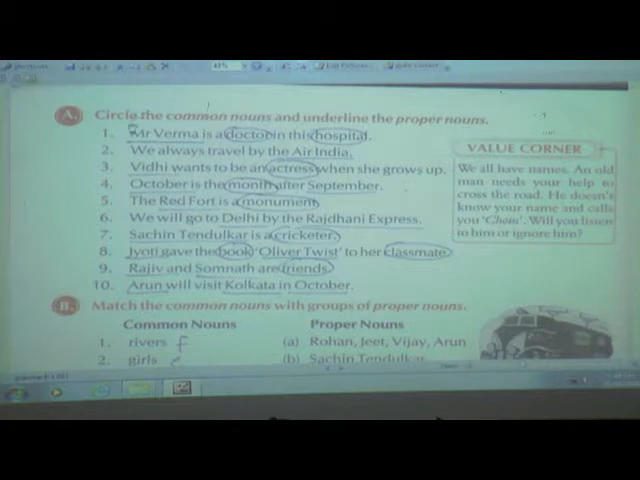You are going to circle the common noun now, and you are going to underline the proper noun. If you see the first sentence, Mr. Verma is a doctor in this hospital. Now which are the common nouns here? Yes, doctor. Doctor may be of any name they may be having. Then hospital also, I told many names are there for hospital, but these names are used in common. So you are going to circle here hospital and doctor. These are the common nouns.